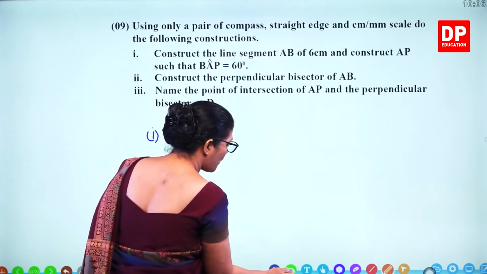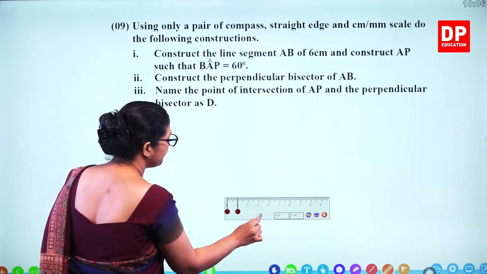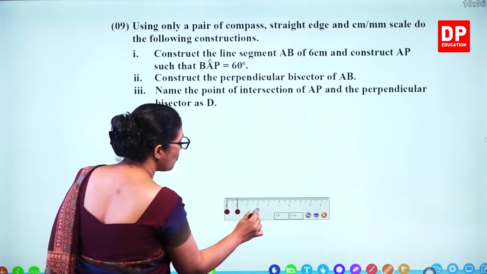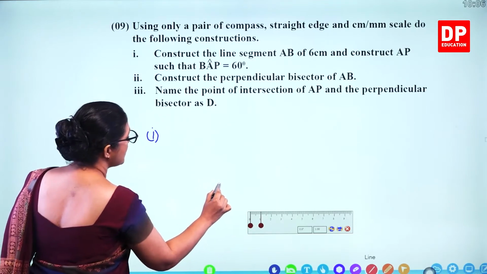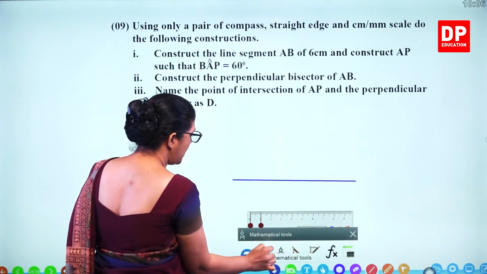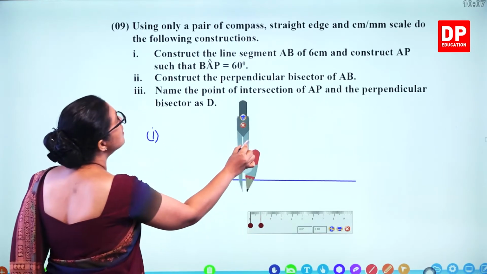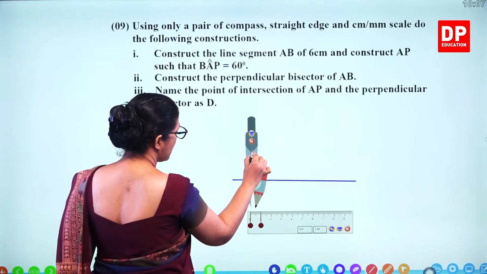So we have to draw the line first. So we'll take first a straight line here, and then what you do, we need 6 centimeters. Measure 6 centimeters.